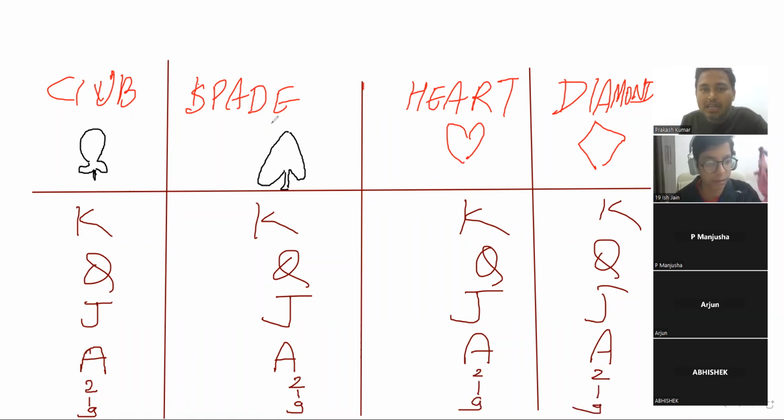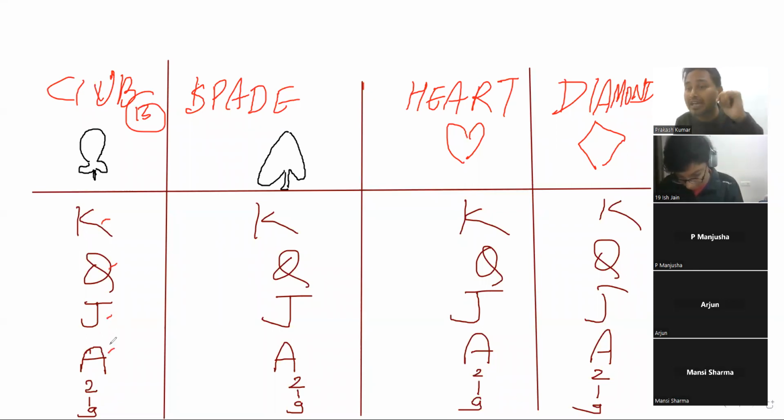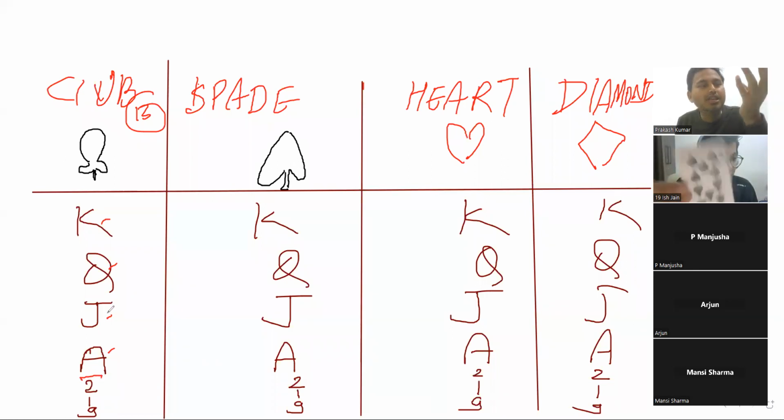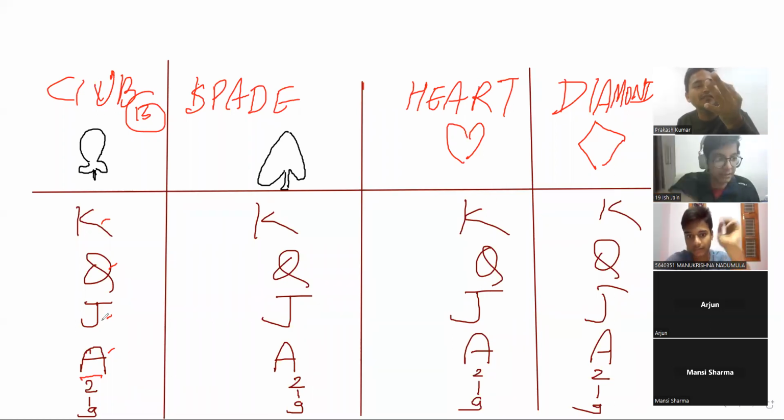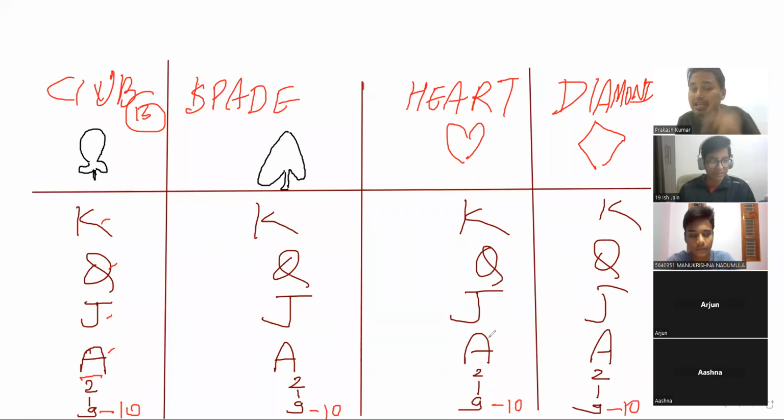So there are how many cards of club? There are total 13 cards here. From 2 to 9 we have how many cards? अरे 10 भी तो होता है ना. Yes, king, queen, jack. Then we have ace, 2, 3, 4, 5, 6, 7, 8, 9, and in the last we have 10 also. So total it is 13 cards here, 13 cards here, 13 cards here, and 13 cards here, right?